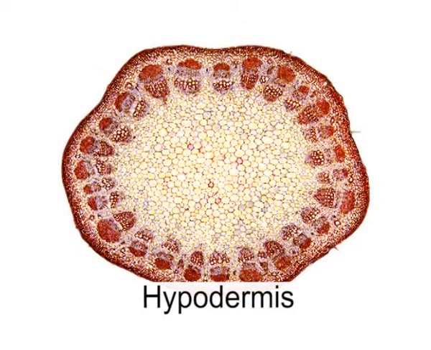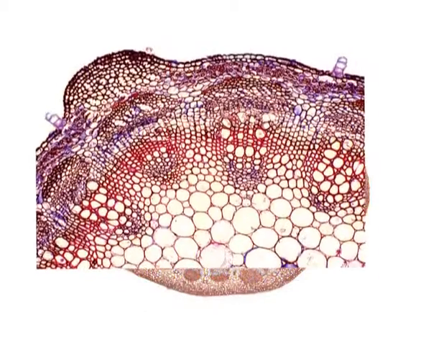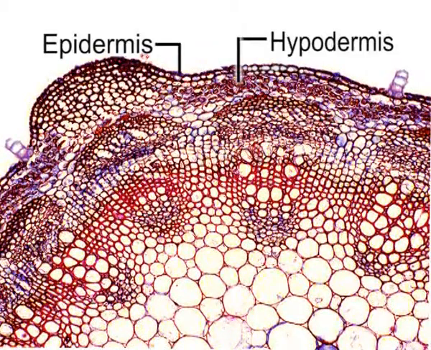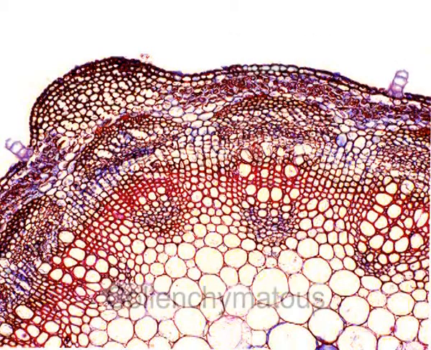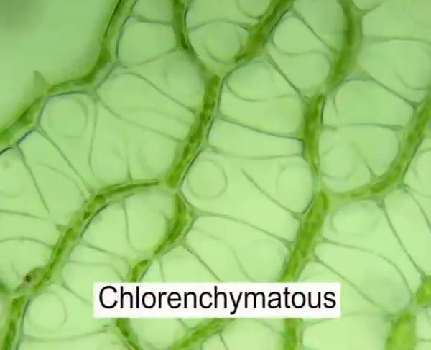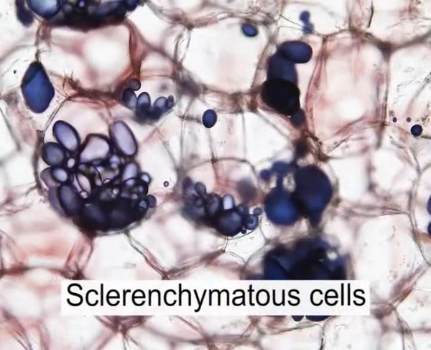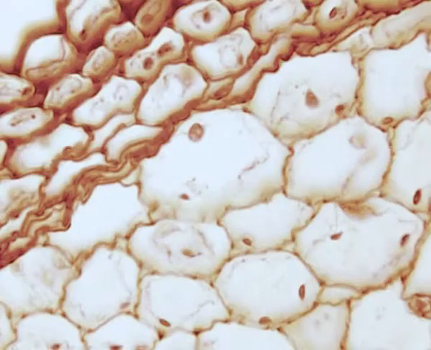The next region is hypodermis. Hypodermis is a region that is found immediately below the epidermis in the stem. It is made up of a few layers of either collenchymatous, chlorenchymatous, or sclerenchymatous cells as in dicot stem, or sclerenchyma cells as in monocot stem.